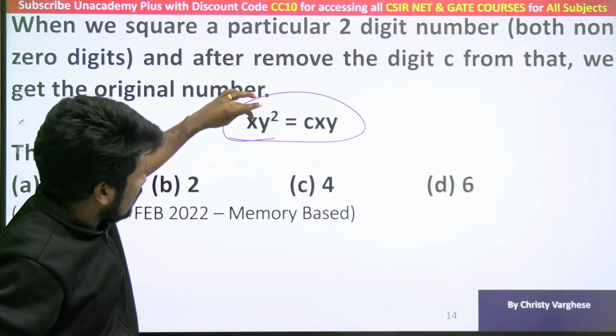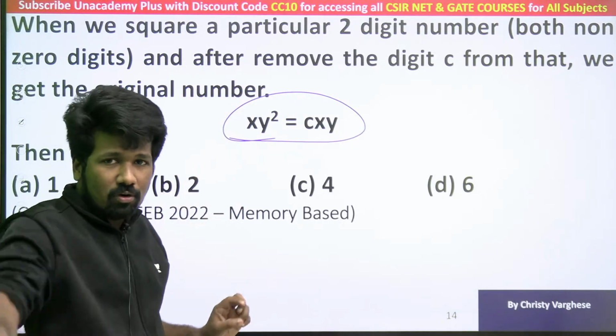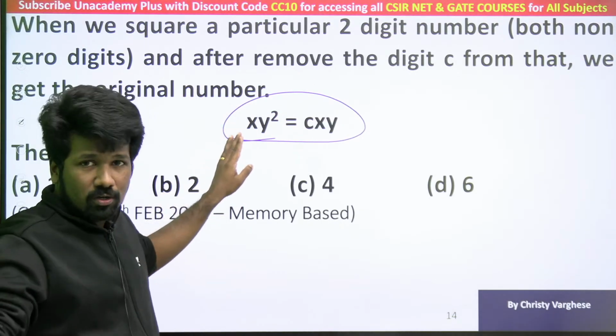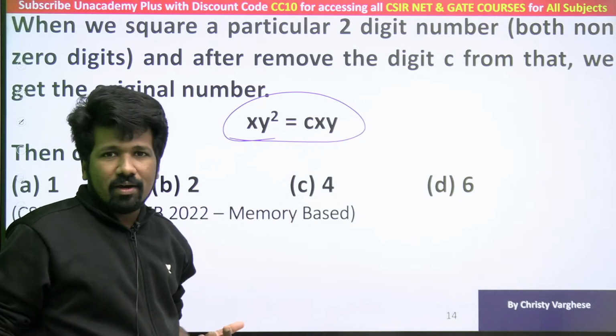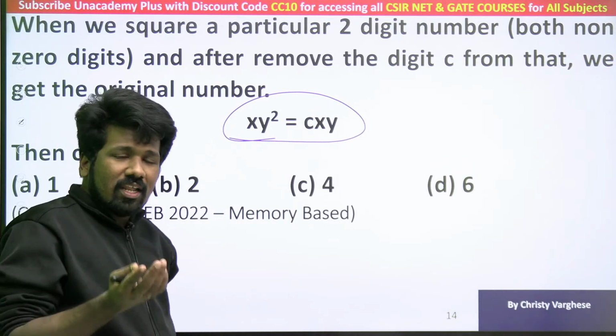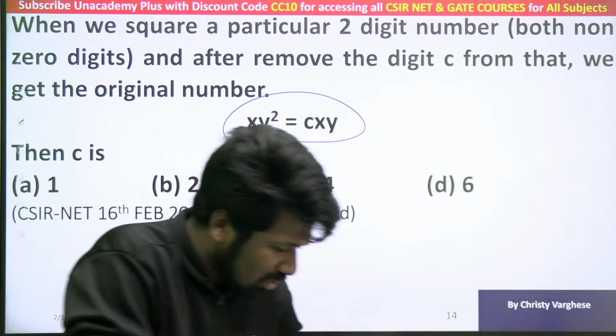There is a 2-digit number XY where both the digits are non-zero, which is also mentioned: X not equal to 0, Y not equal to 0. And if you square the number, you will get a number. And if you delete the leftmost digit, you will get the original number itself. Is this the meaning of the question?